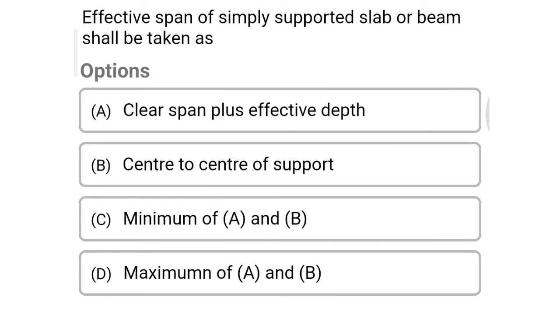So next question, effective span of simply supported slab or beam shall be taken as option A clear span plus effective depth, option B center to center of support, option C minimum of A and B, option D maximum of A and B. So the correct answer is option C minimum of A and B.